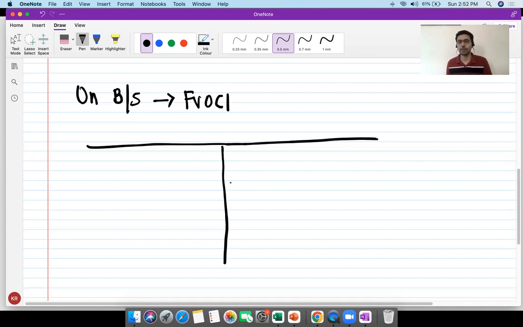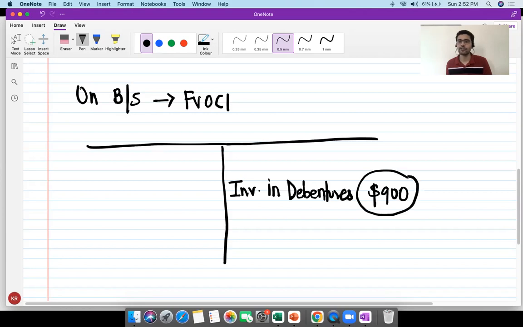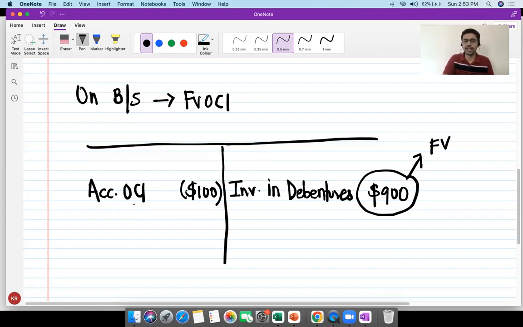And what is actually coming on my balance sheet? Let us say I have investment in debentures or bonds measured at FVOCI. Let us say this is coming as $900. This 900 is already the fair value. And if I purchased it for $1,000, this loss of $100 has already been recognized in other comprehensive income. You will have accumulated OCI in the shareholders' funds, which is basically having a loss of $100. It's going to be already recognized in OCI.